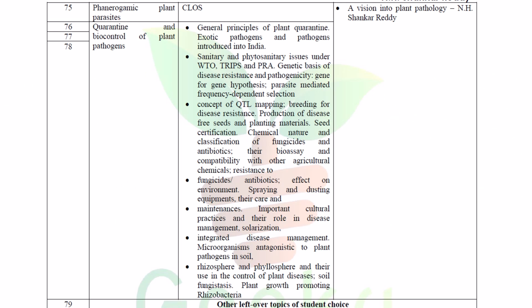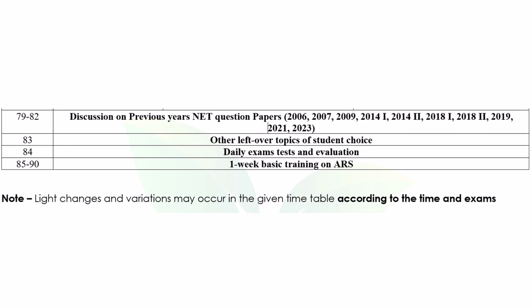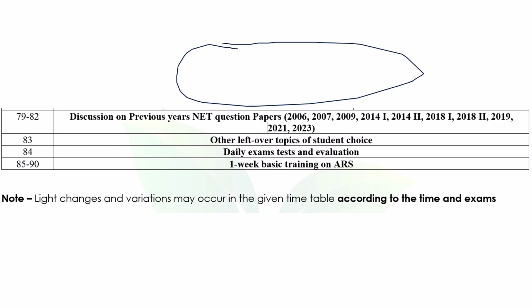And along with that, phanerogamic plant parasites, there are only 4 were there, and Cuscuta or the Striga triad, quarantine and biocontrol agents. All those things we will discuss in detail. At the end, if there are any leftover topics, or any required topics as per the rules of ASRB, ARS, or NET SMS STO, we will also discuss them based on the subscribers' wish.